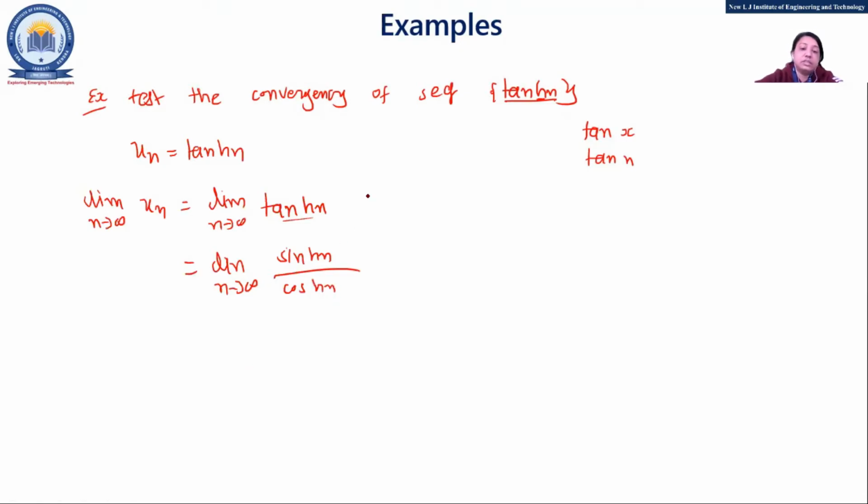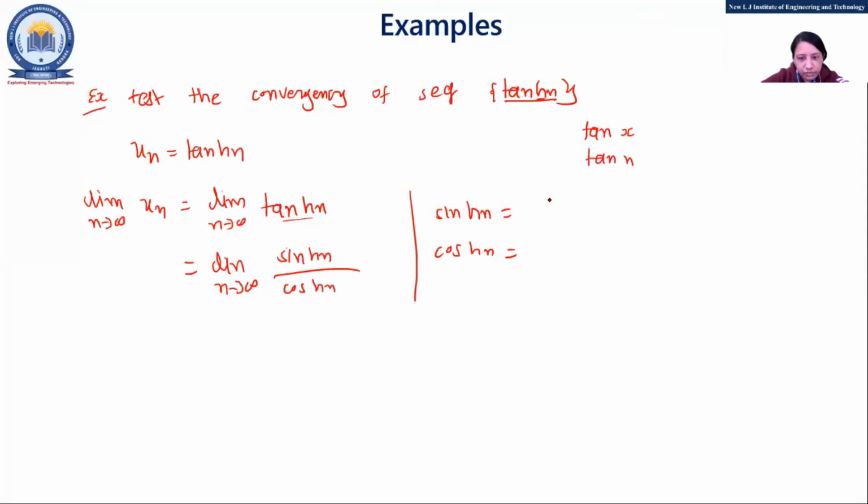Now anyone knows what we can replace this with? Is there any equation or formula that is used for sinh n and cosh n? Anyone?